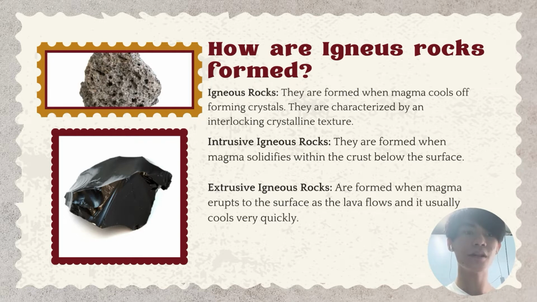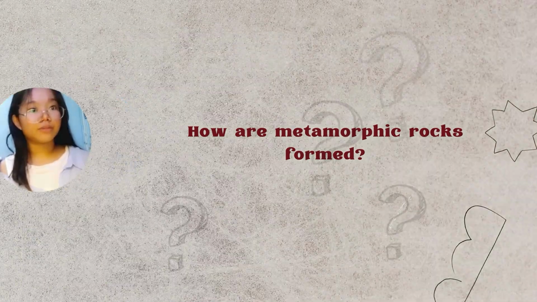Intrusive igneous rocks are formed when magma solidifies within the crust below the surface. These types of rocks crystallize below the Earth's surface and form large crystals when cooled slowly. Extrusive igneous rocks are formed when magma erupts to the surface as lava flows, and it usually cools very quickly.